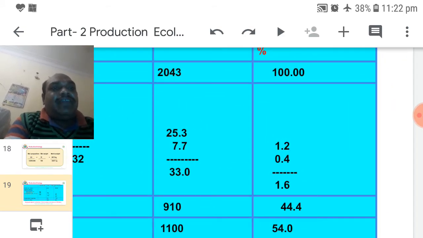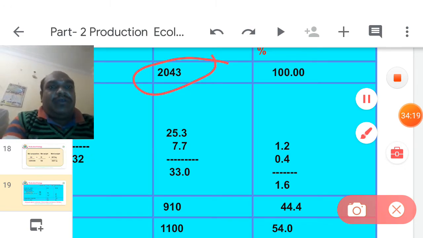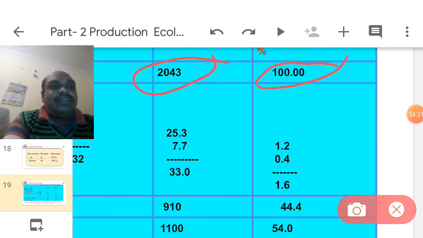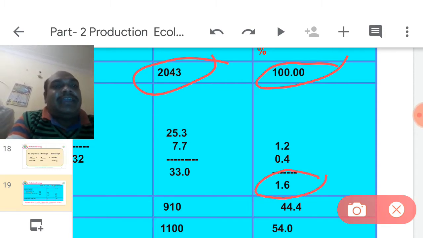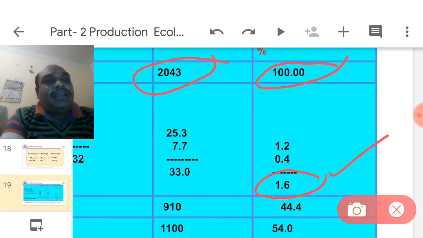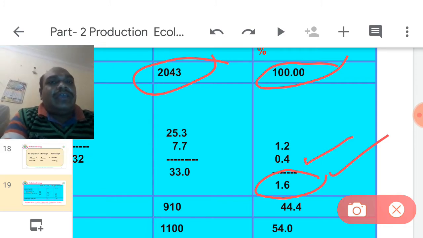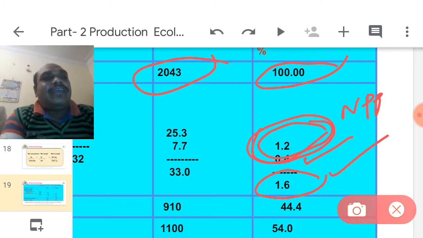But at the percentage level, the trapped 2043 kilocalories is equal to 100%. You consider it as 100%. From that 100%, 1.6% of trapped energy is utilized in photosynthesis as GPP. From this 1.6, 0.4% is consumed in respiration. The remaining 1.2 is NPP.